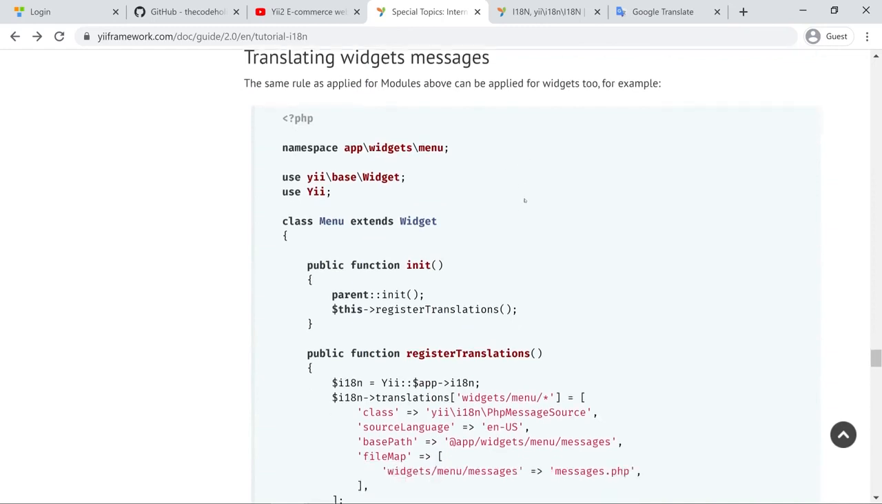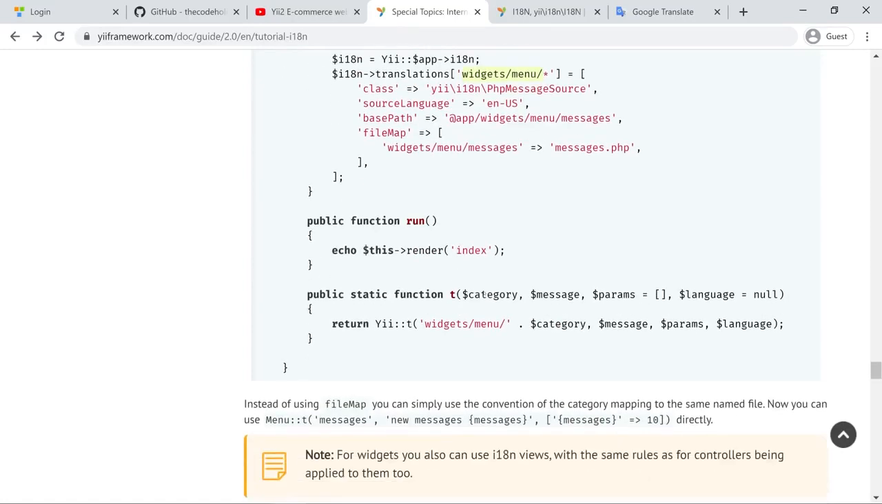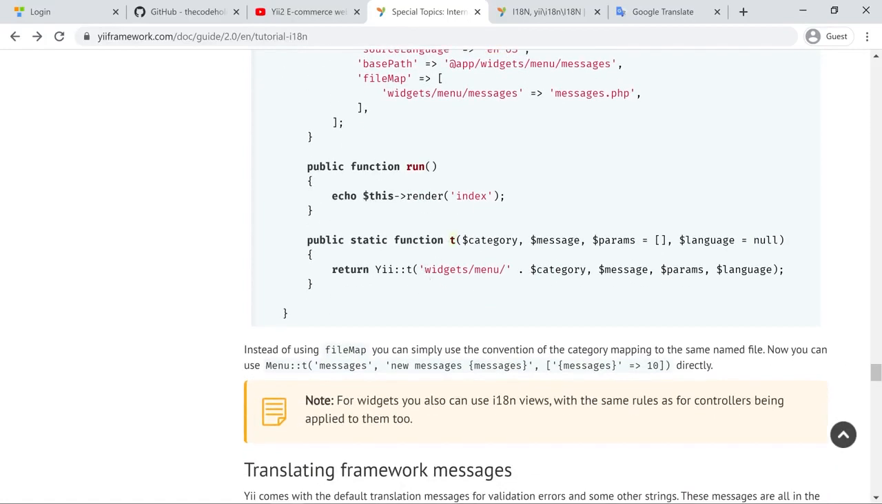Of course, you can translate widget messages as well, and you can have a look in the documentation on that. It's pretty much the same as translating module messages. The main idea is that you can put keys and values in the translations dynamically from modules, widgets, or any place, and just configure the source language, base path and file map, and that's basically it. And you can create this T method for widgets as well and call that on the widget.